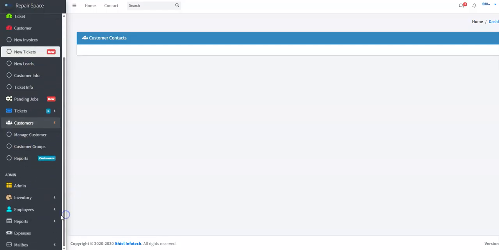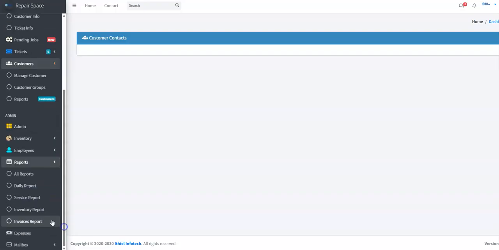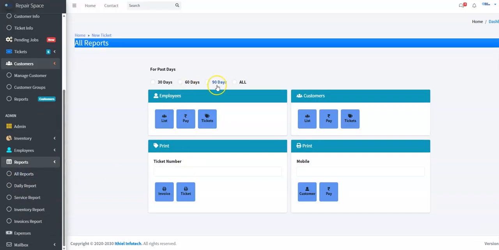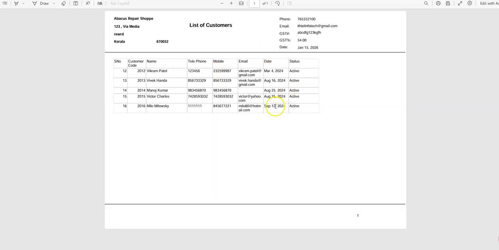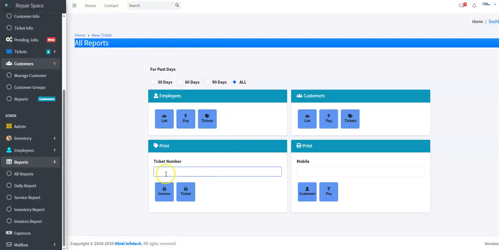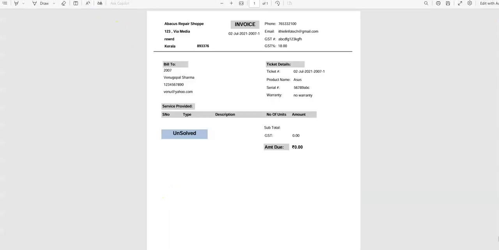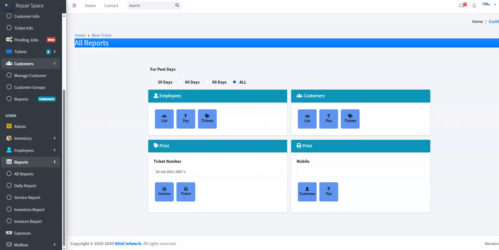and we can also generate all reports for all. For example, all the customers that are listed for the past 30 days. By a ticket number, invoice by a ticket number, then either the ticket if you want to. These are the various utility offered by this particular software.